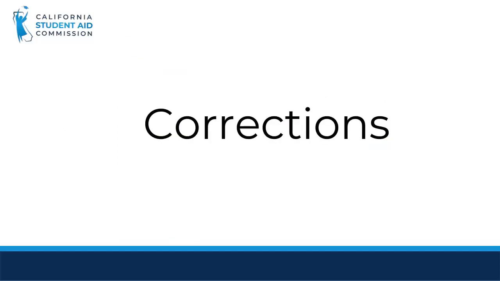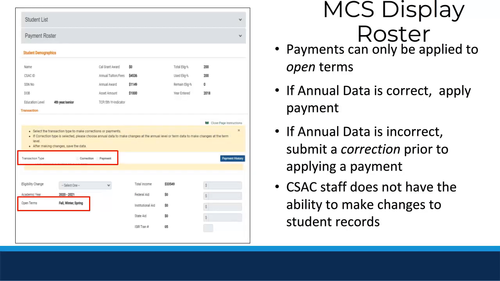Now we will talk about if you need to make a correction to a student's Middle Class Scholarship. After selecting a student from the full roster student list, WebGrants will open the individual student record where payments and corrections are reported. It is broken into 4 sections: student demographics, transactions, annual data, and term data. The student demographics section contains information such as the CSAC ID, education level, eligibility, the year entered the MCS program, and the TCP or 5th year indicator.